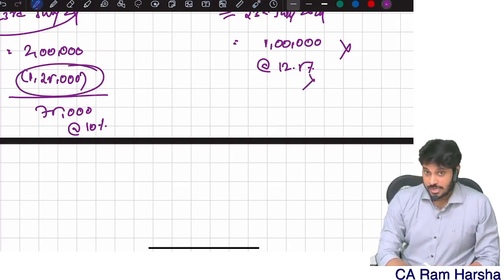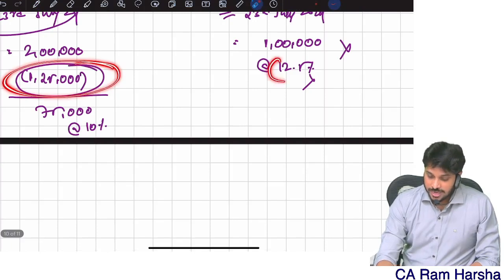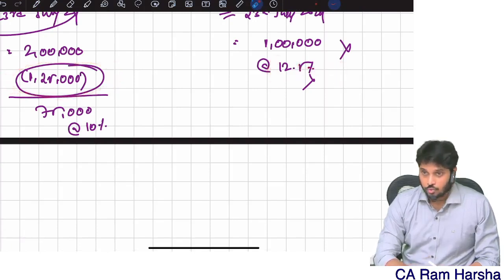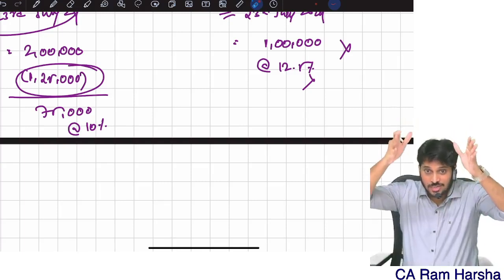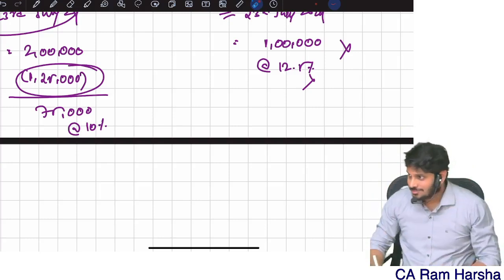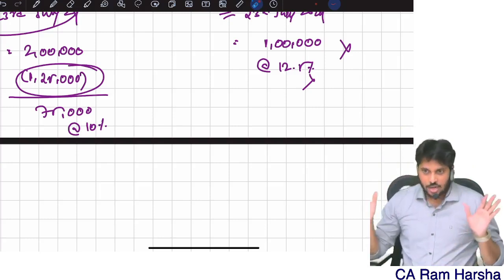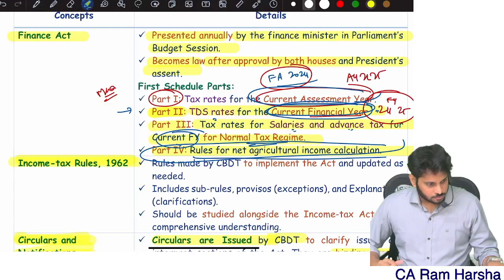Now some students might get a doubt: Sir, instead of this, can I reduce 1,25,000 here? No, it's FIFO. The exemption should be calculated in FIFO order. First 1,25,000 is exempted. Then the balance amount: is that profit before 23rd July? Yes, then 10% tax rate. Any other profit on or after 23rd July?